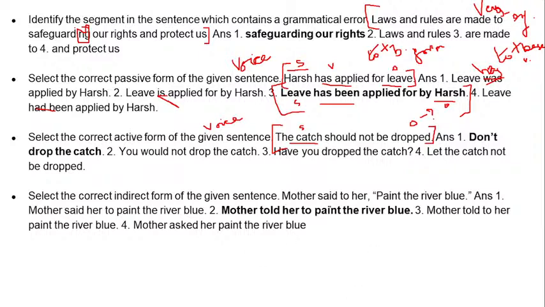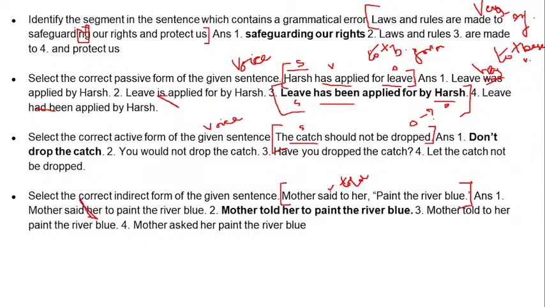The next one is a narration question. The sentence is: mother said to her, paint the river blue. So this is quite a simple thing, but said to her is like a small statement, a suggestion kind of thing, right? Means an instruction, a soft instruction, we can say. So that means the mother is instructing the kid to paint the river blue. So our option one is mother said her to paint the river blue.